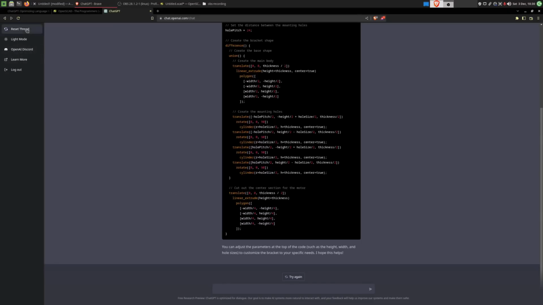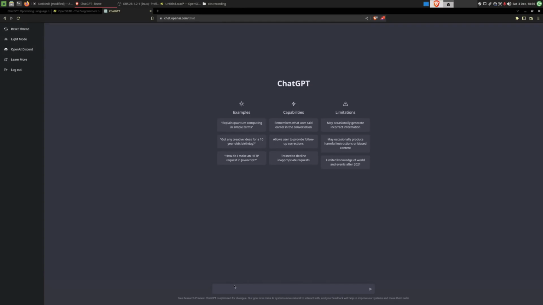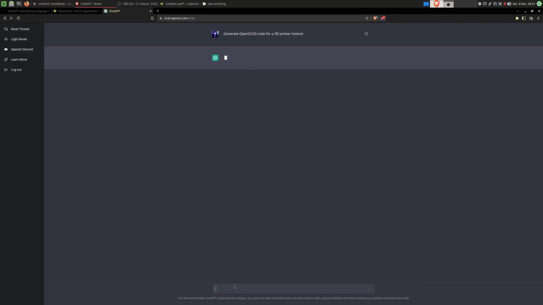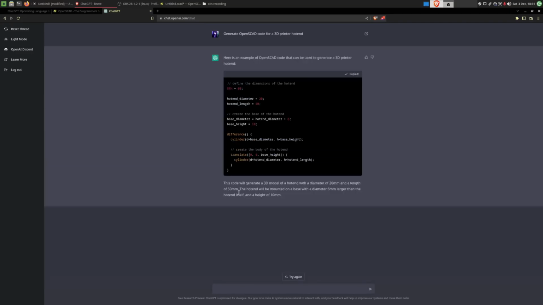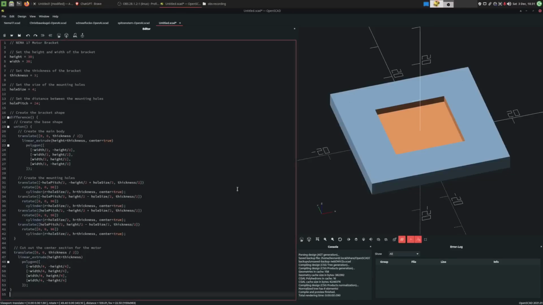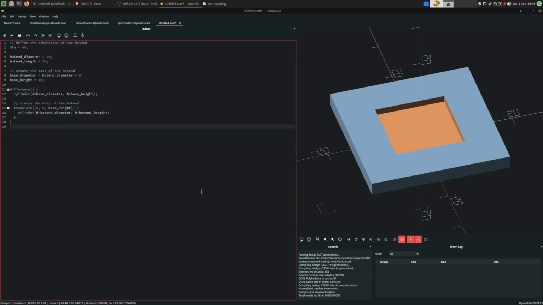Or if I ask it for a somewhat complex model, like a 3D printer hot end, I don't think it'll be able to generate this. This code will generate a 3D model of a hot end with a diameter of 20 mm and a length of 50 mm. The hot end will be mounted on a base with a diameter 6 mm larger than the hot end itself and a height of 10 mm. Let's see what kind of geometry this spits out.